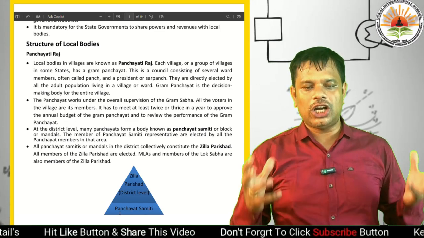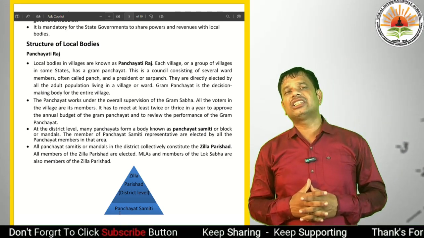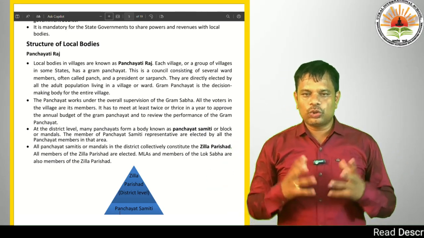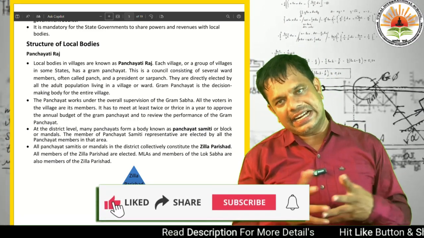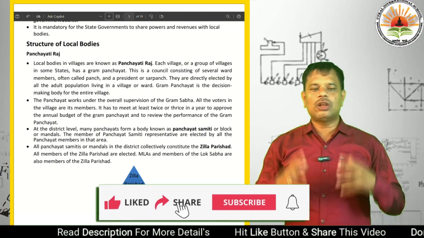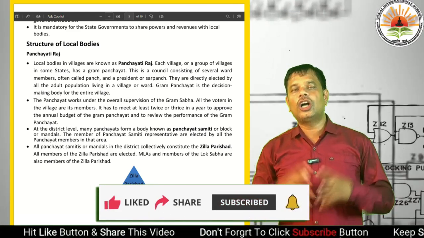Ward members are called panch, and the president is called the sarpanch. The sarpanch is elected directly by all the adult population living in a village or ward.